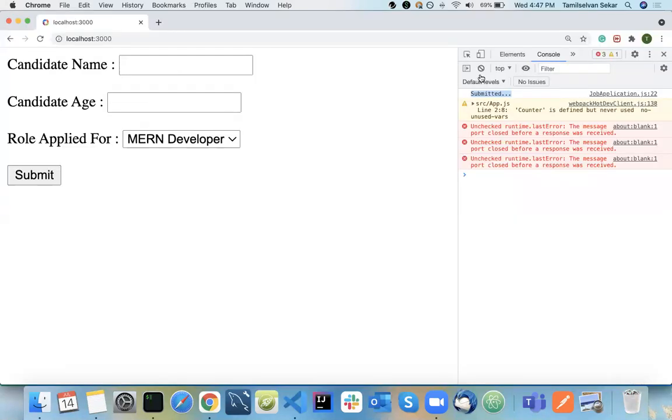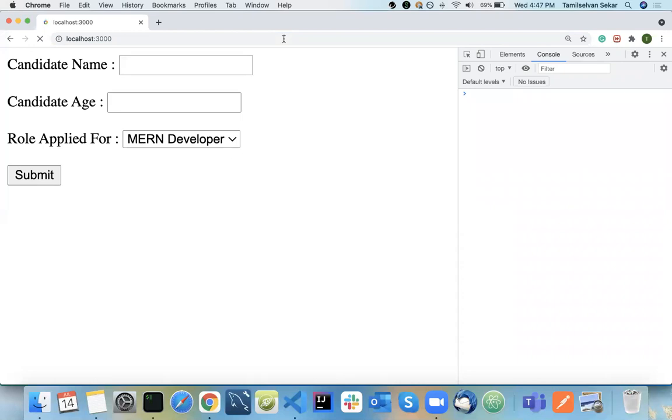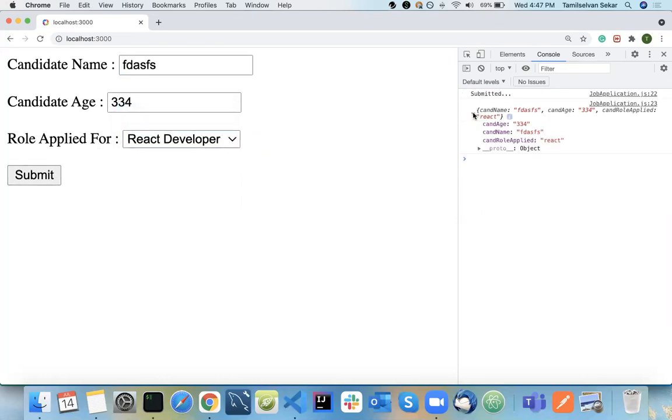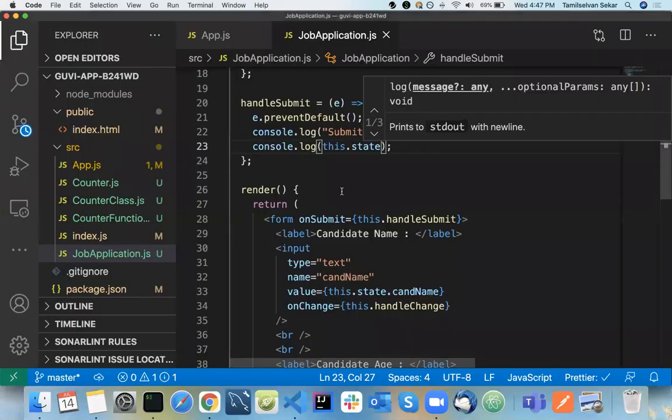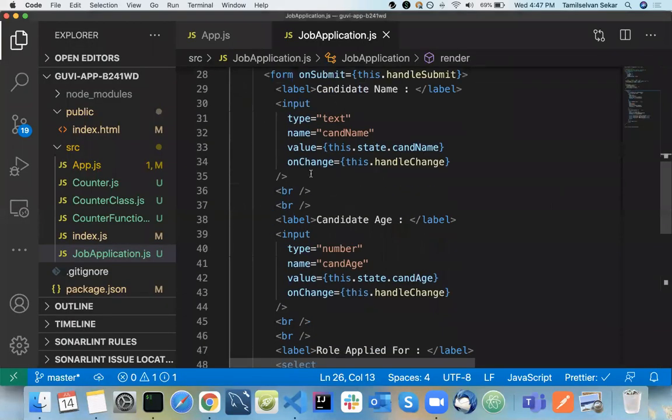I'm just logging whatever we type in here. I refresh, type in something here, here and here, and submit. See, whatever we typed in is inside our state. We have just bound all our state to our value attribute here. This is the advantage of your controlled component.